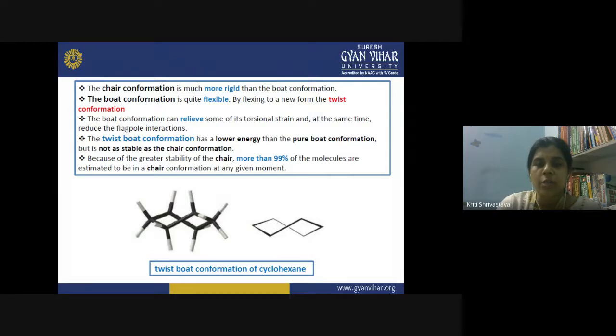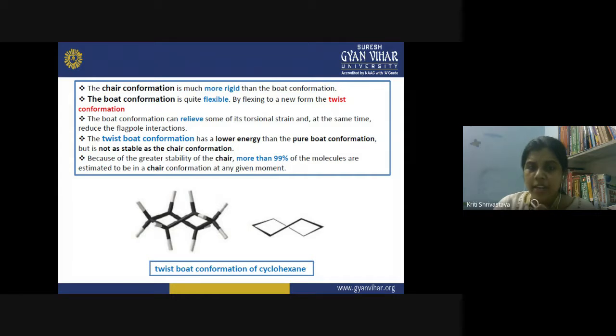You call it a twist boat conformation, like you have twisted a boat like this. So the boat conformation can relieve some of its torsional strain in this manner, and at the same time it can reduce the flagpole interactions as well. Like you have seen, both the vertices are present on the same side. Now if you twist the boat like this, you can reduce the flagpole interaction.